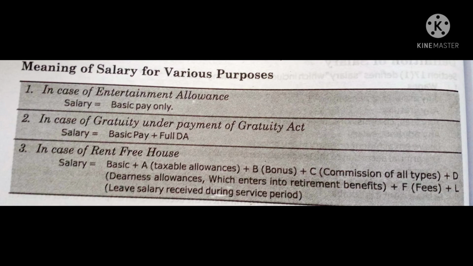So in short form, you can remember salary is equal to basic plus A plus B plus C plus D plus F plus L. You can remember these abbreviations. Further in this chapter, you will be learning the problems based on rent-free accommodation. That time we need this salary calculation.